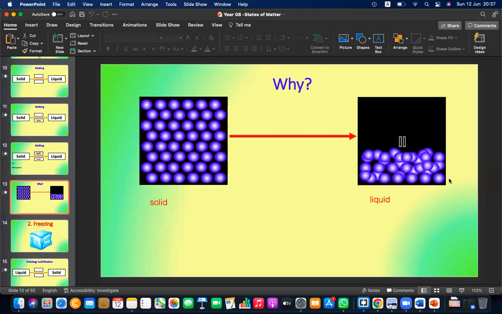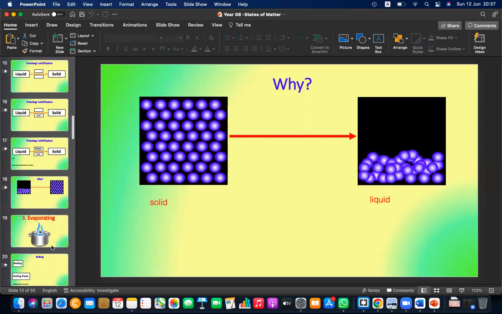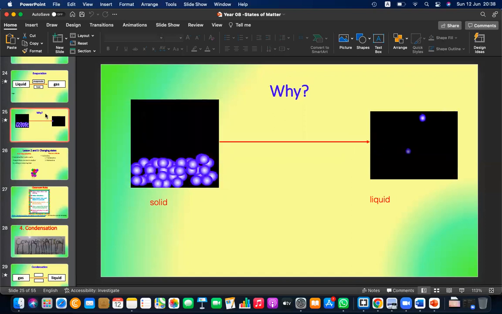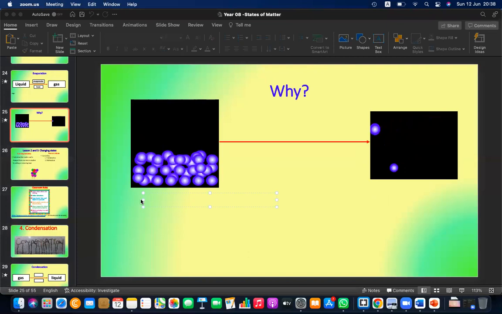Otherwise it's continuously moving, right? It's moving and it keeps its continuity. But air, on the other hand, let's see air here. You can see this is liquid and this is air or gas.